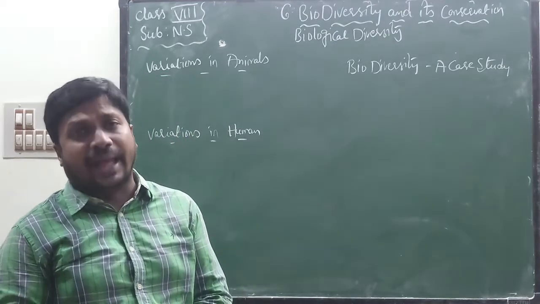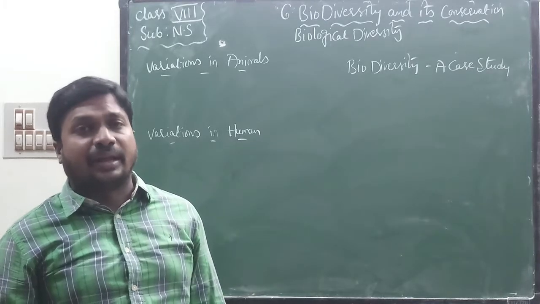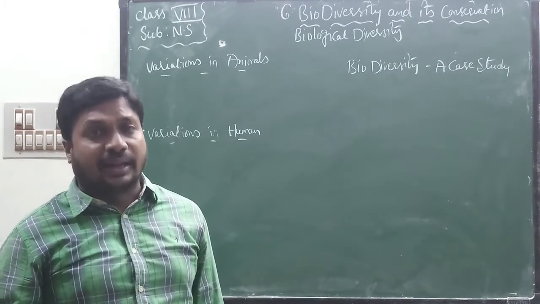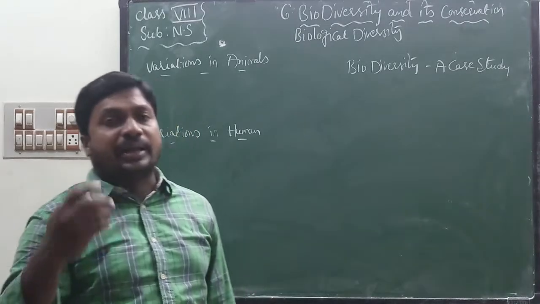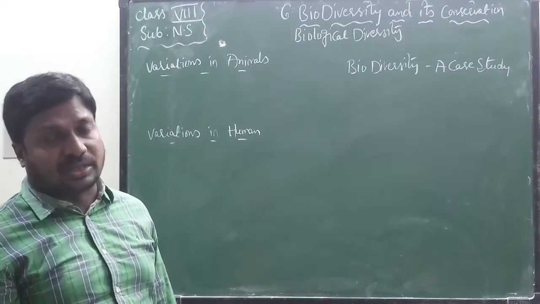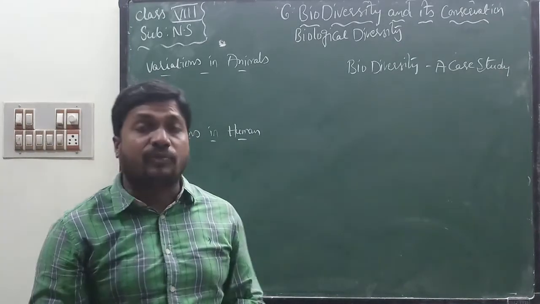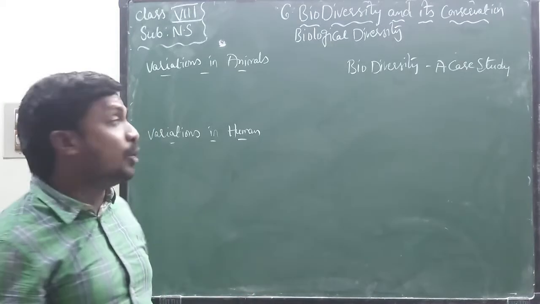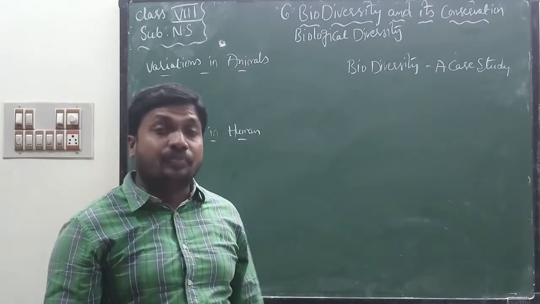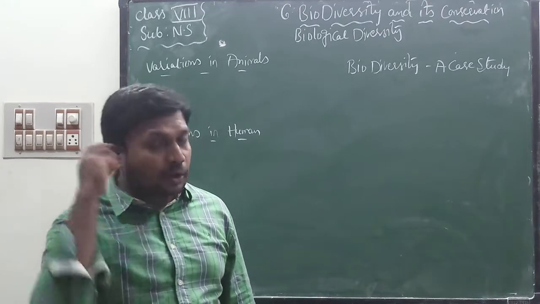We are killing so many animals. We are cutting trees for different purposes, like constructing dams, for agriculture, for buildings. When trees are cut, what will happen? Deforestation takes place, and this causes the disappearance of several living organisms. That's why in this lesson we will discuss what biodiversity is and what approaches should be taken by you to protect biodiversity.